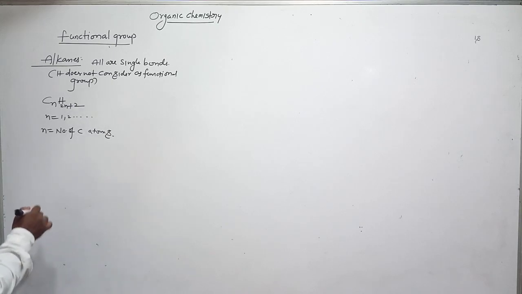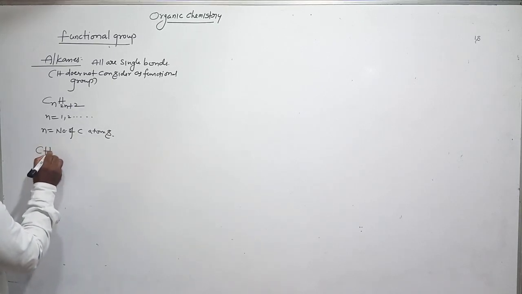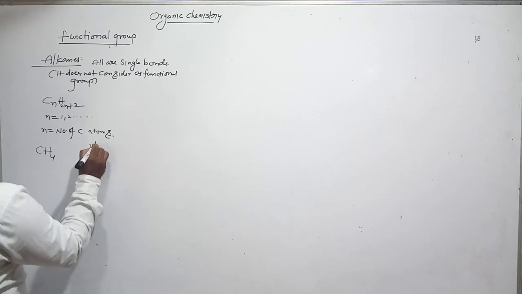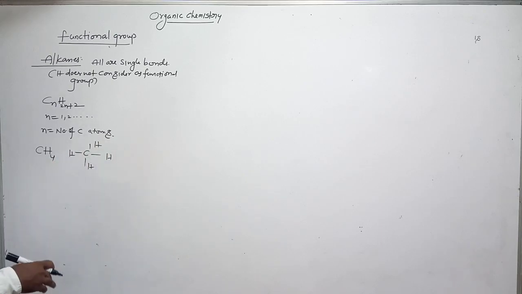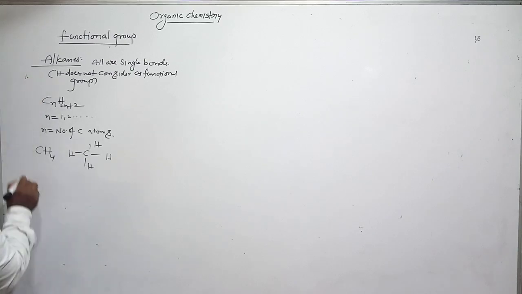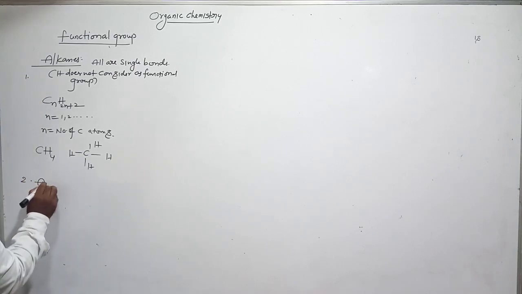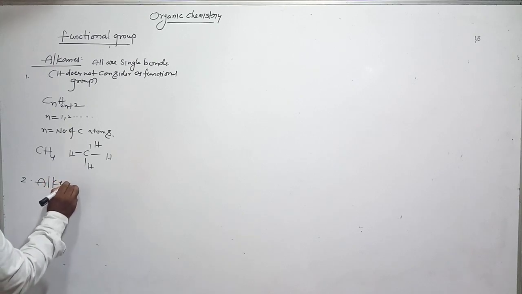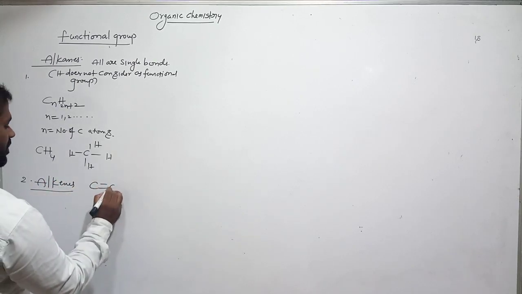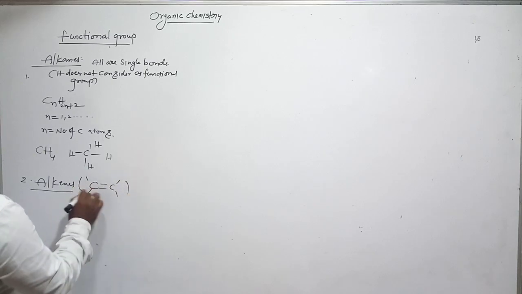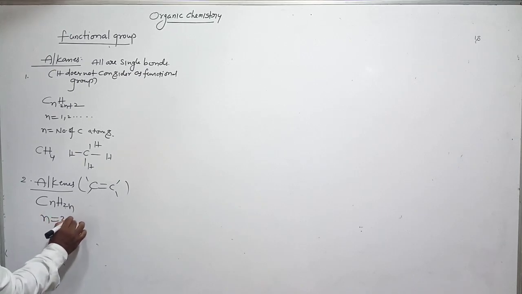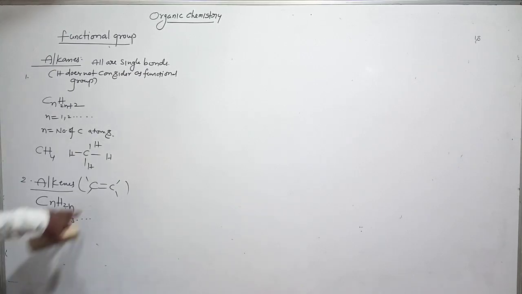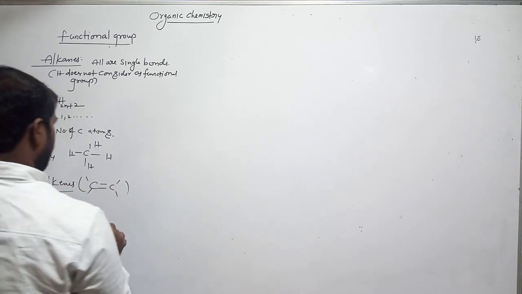All are single bonds. Suppose methane, this is the formula. It is an alkane, and all are single bonds. So here alkanes are not a functional group. Remember this. Next, come to alkenes. An alkene has at least one double bond between two carbon atoms. What is the general formula? CnH2n, where the n value starts from 2, 3 and so on. The double bond is called the functional group.